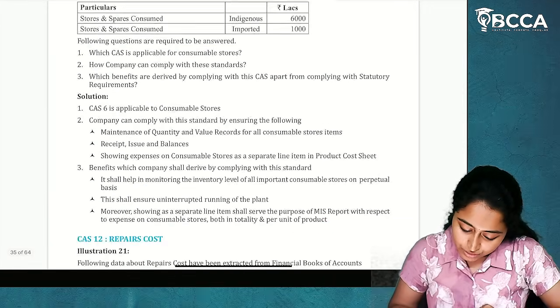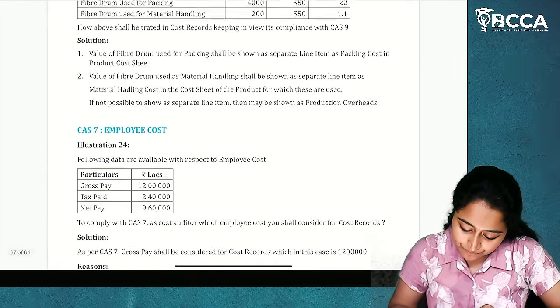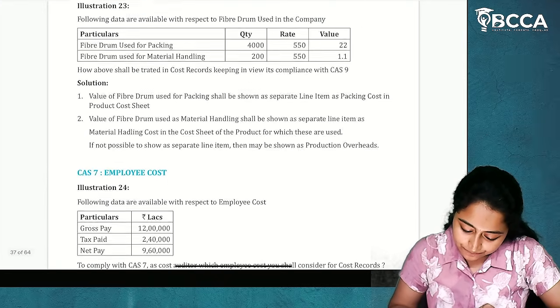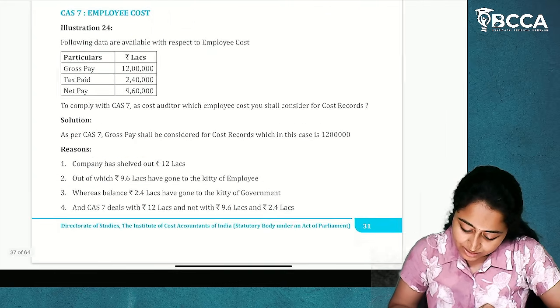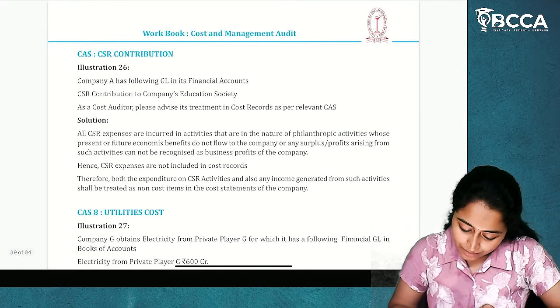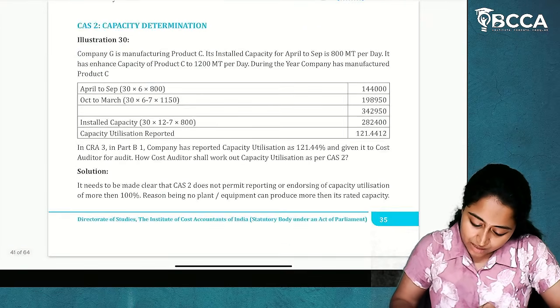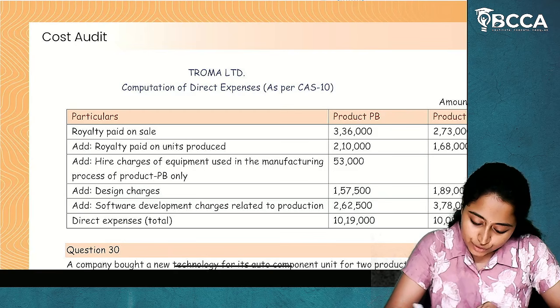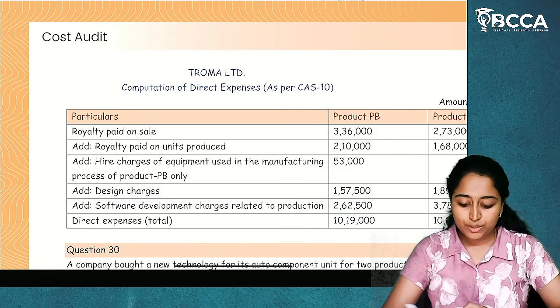capacity determination, utilities, repairs. These are theory. Depreciation is also theory. Packing materials also theory. Theory, you can see the theory questions. I'm not getting into the theory part. And yes, we don't have a question related to CAS 10 direct expenses in the recent workbook. So I hope it is clear.